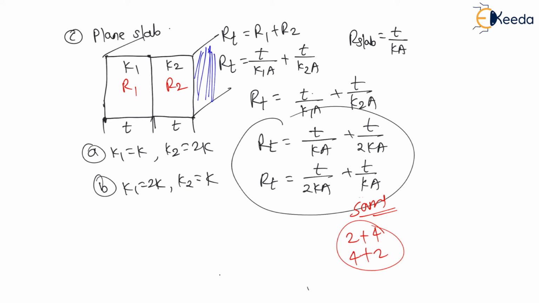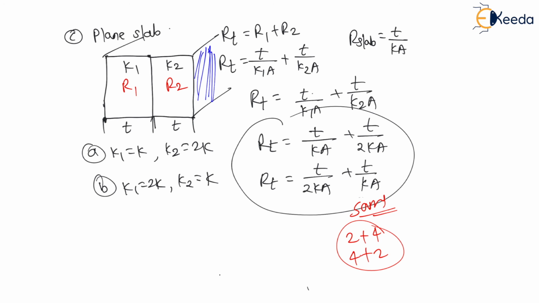The sequence matters only for the cylinders, right? For cylinder, the material with lower thermal conductivity should form the inside layer, and the material with higher thermal conductivity should form the outside layer for the insulation. And for plain slab, the sequence doesn't matter.